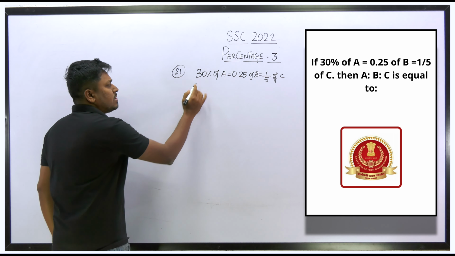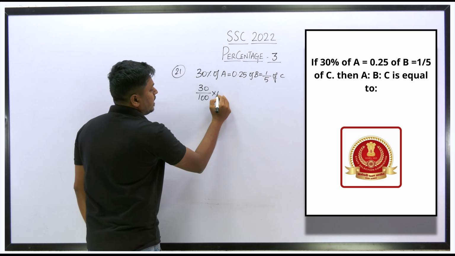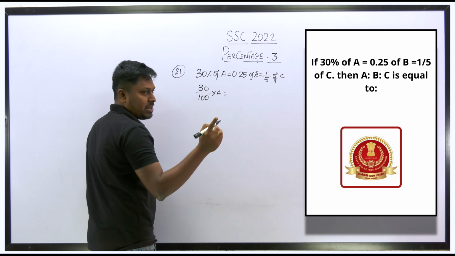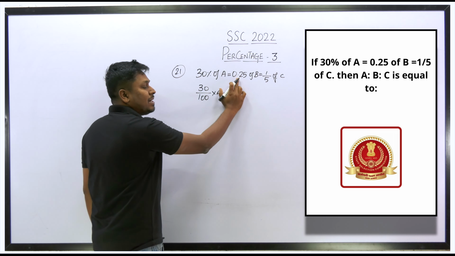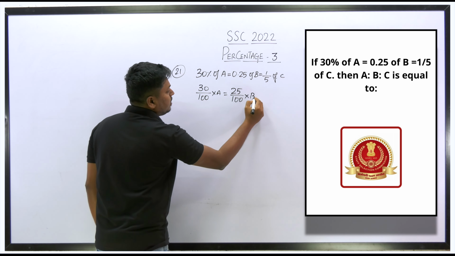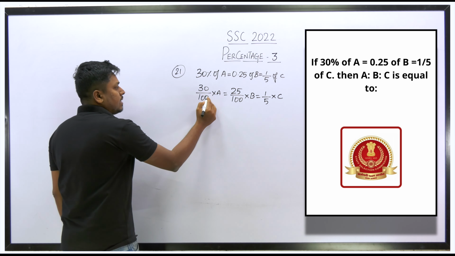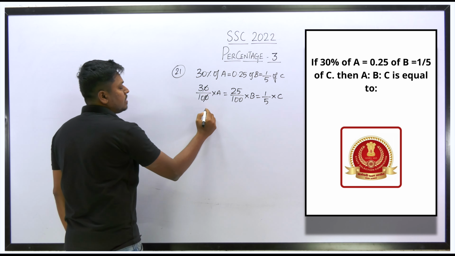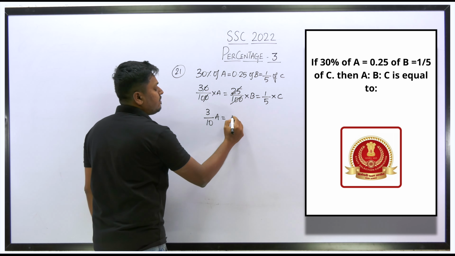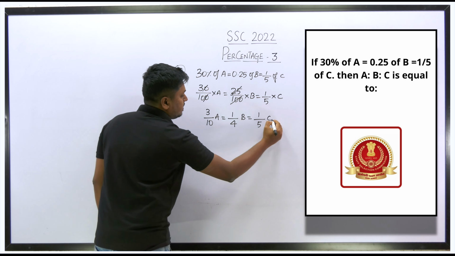It's an easy question. First we can remove this percentage, so this can be written as 30 by 100 into A, equals 0.25 of B. We need to find it in terms of a ratio, and if it is a ratio, we should not keep a decimal value as it is. So this can be written as 25 by 100 into B is equal to 1 by 5 into C. Got it? We can cancel the zeros here. So this becomes 3 by 10 of A is equal to, after cancelling 25, 1 by 4 of B is equal to 1 by 5 of C.